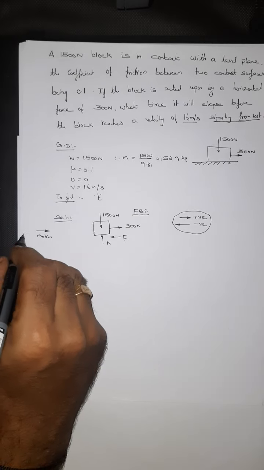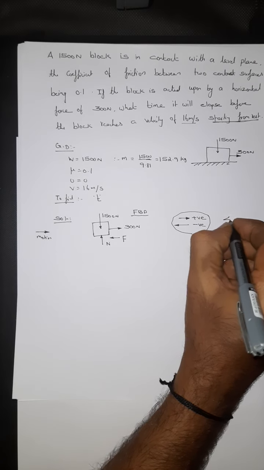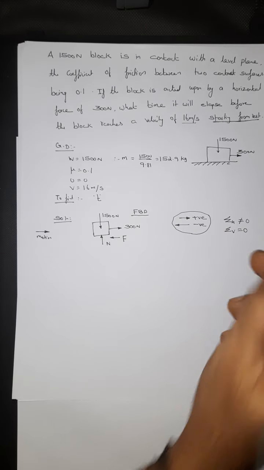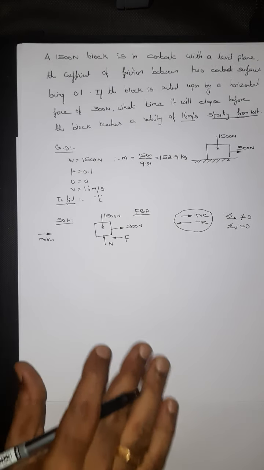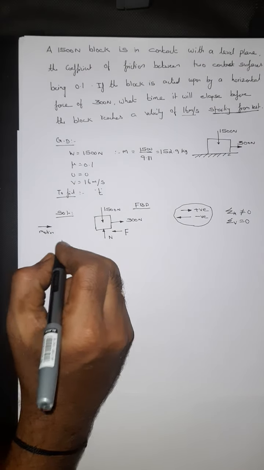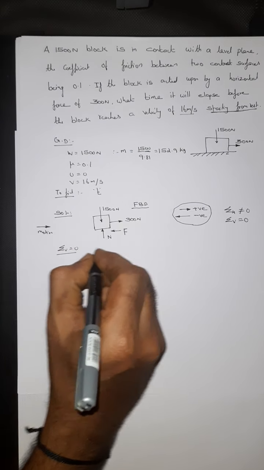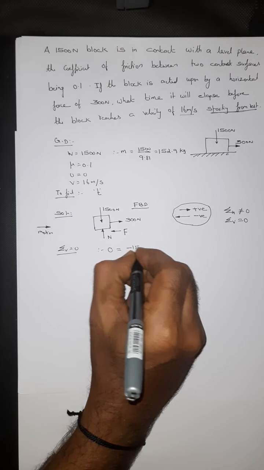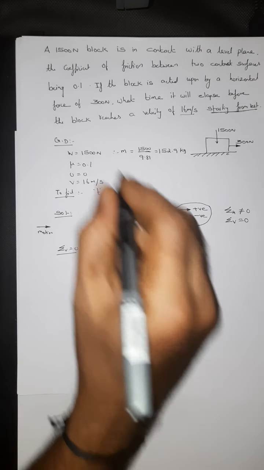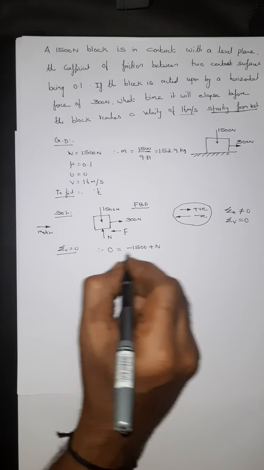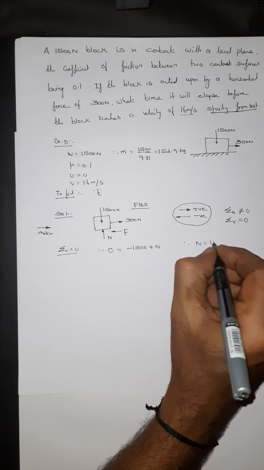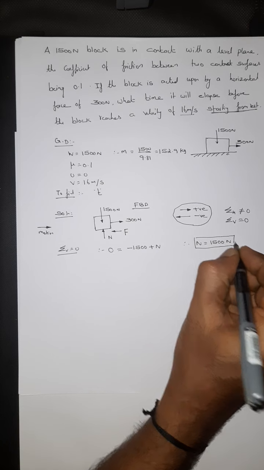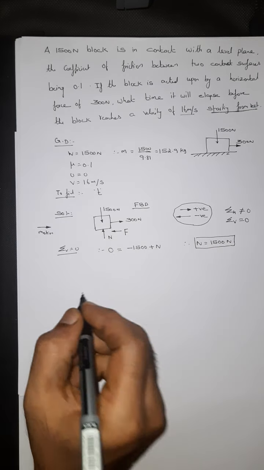Second, since the body is moving in the horizontal direction, summation H is not equal to 0, and summation V is equal to 0. Let me resolve the vertical forces first. Summation V is equal to 0, therefore 0 equals 1500 minus N, since the weight is in the negative direction and N is in the positive y direction. Therefore N, the normal reaction, equals 1500 Newton.